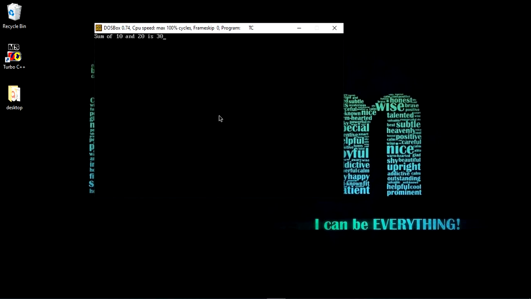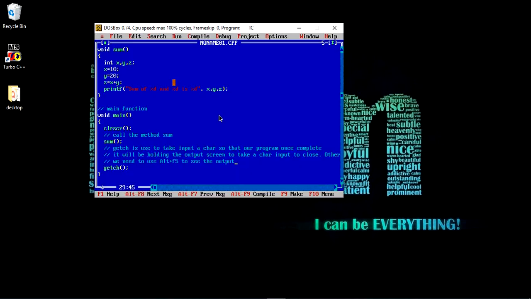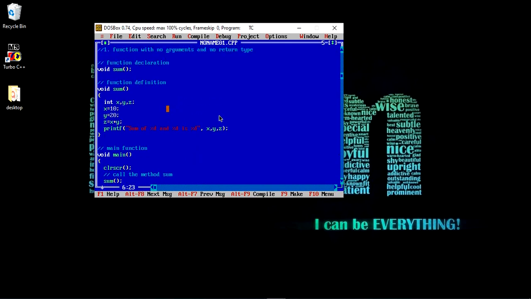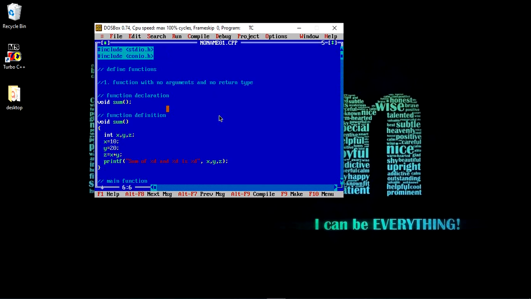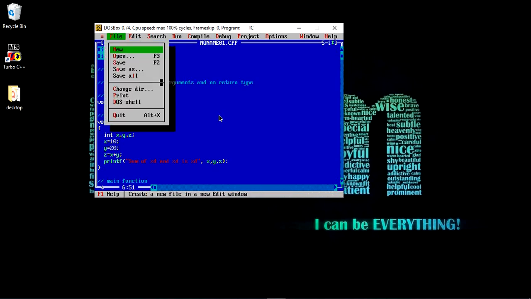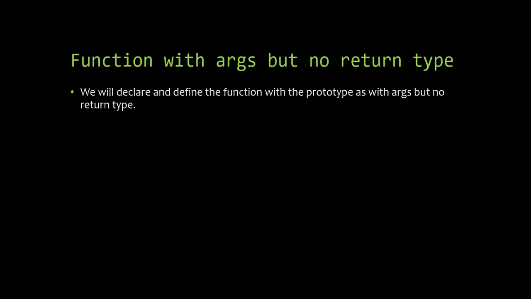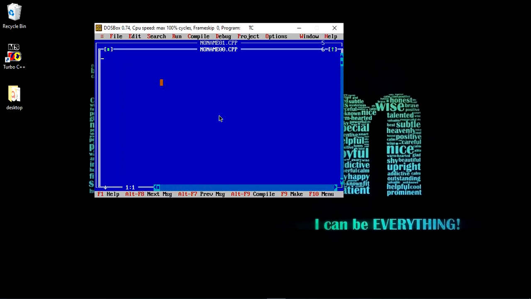So you can see the output, sum of 10 and 20 is 30. So this is how we can declare the function with no argument and no return type, define the function and call that particular function. Let us go to the second category, that is the function with arguments but no return type. We will declare and define the function with the prototype as it will take the argument but it will not return any value.